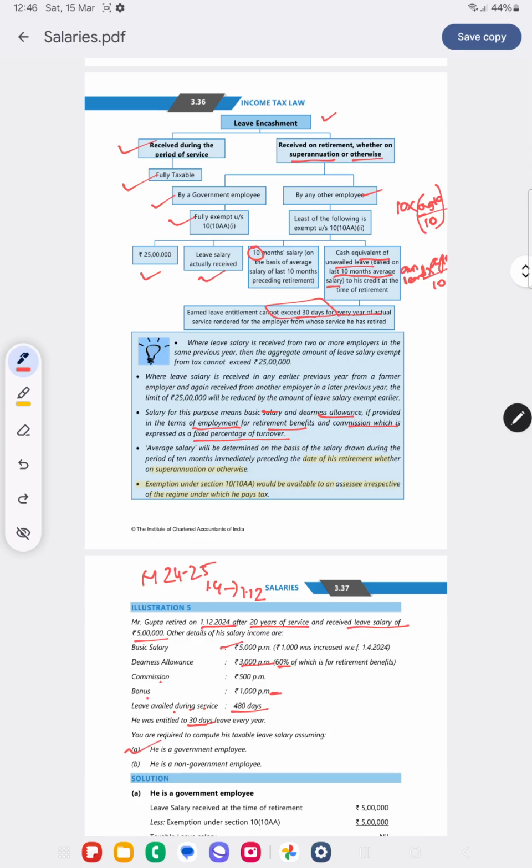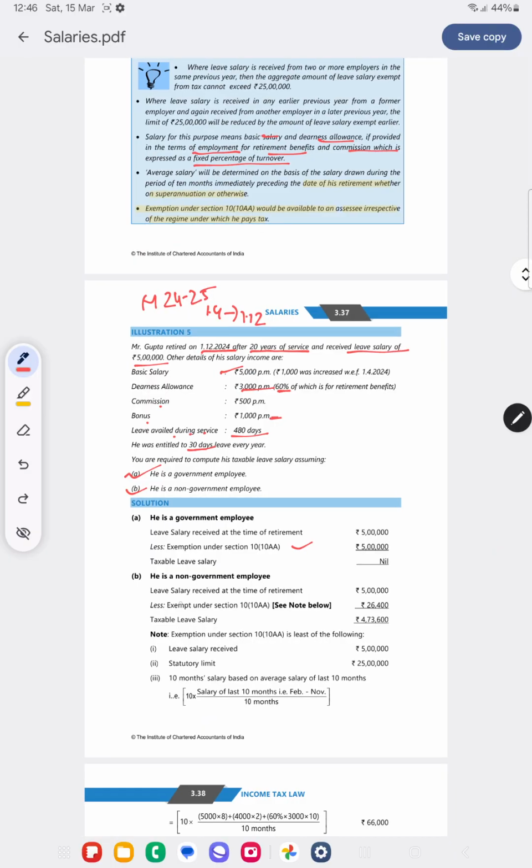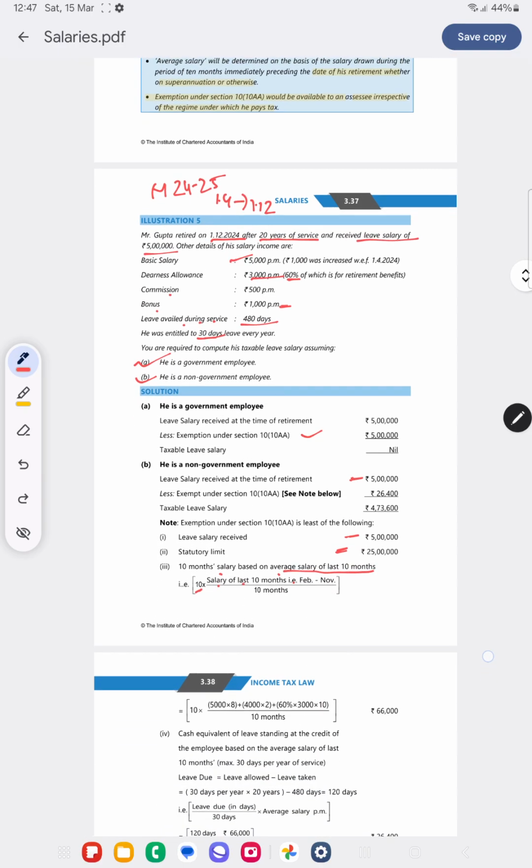Now what if he is a government employee? The entire thing will be exempt. What if he is a non-government employee? The leave salary he received is 5 lakh. What is exempt is the least of 5 lakh, 25 lakh, or 10 months salary based on the average salary of the last 10 months. So 10 into salary of last 10 months divided by 10.